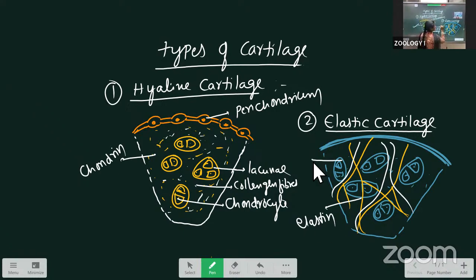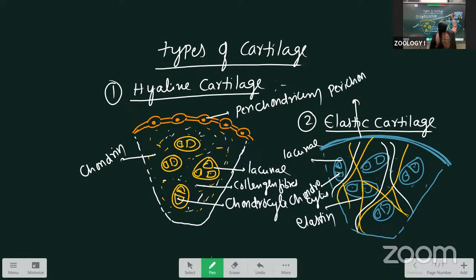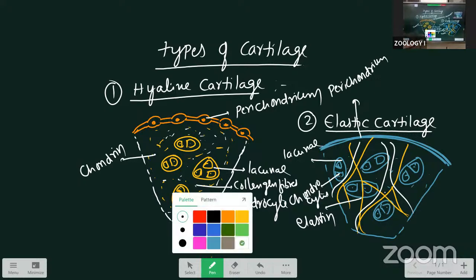Next, this one is called lacunae. These are the chondrocytes. This one is perichondrium. The yellow color is predominant, since the elastin fibers are present inside. Next, the last one is called fibrous cartilage. The third one I am drawing here.